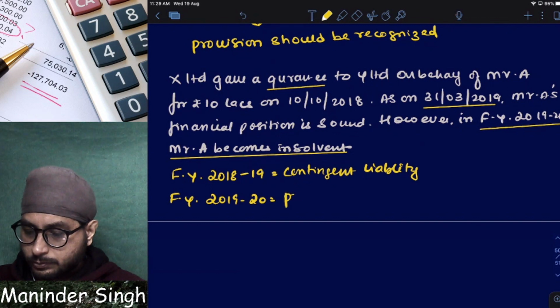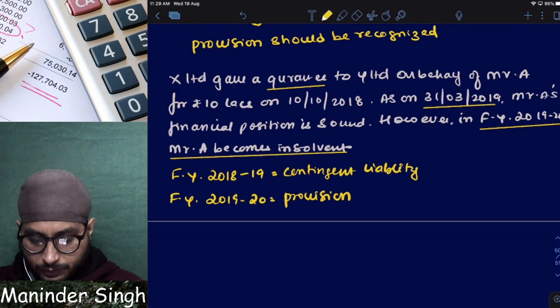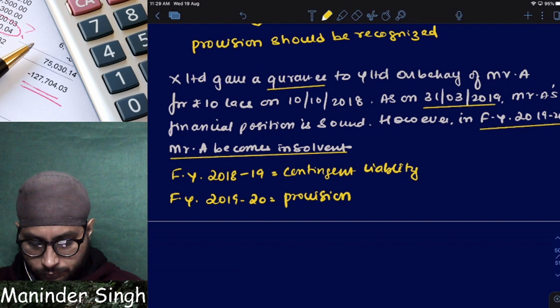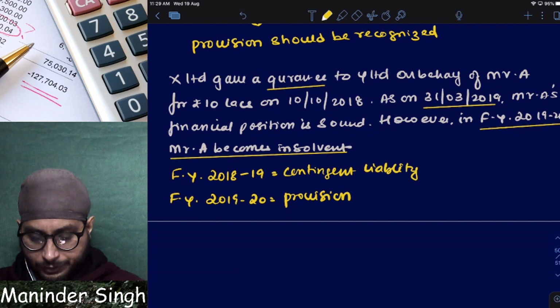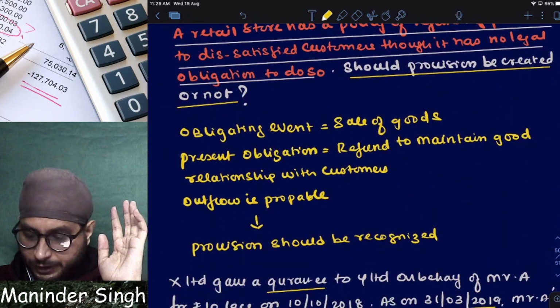Provision, simple. It will be what? It will be a provision. Clear? I hope you got the point now. Simple. Understood? 2, 3, 4, whatever examples we have taken.